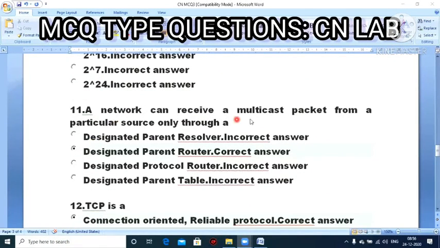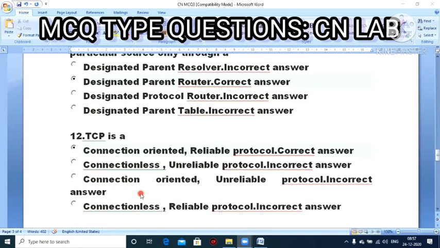Next question. A network can receive a multicast packet from a particular source only through a dash. Option A, designated parent resolver. Option B, designated parent router. Option C, designated protocol router. Option D, designated parent table. So the network can receive a multicast packet from a particular source only through option B, designated parent router.